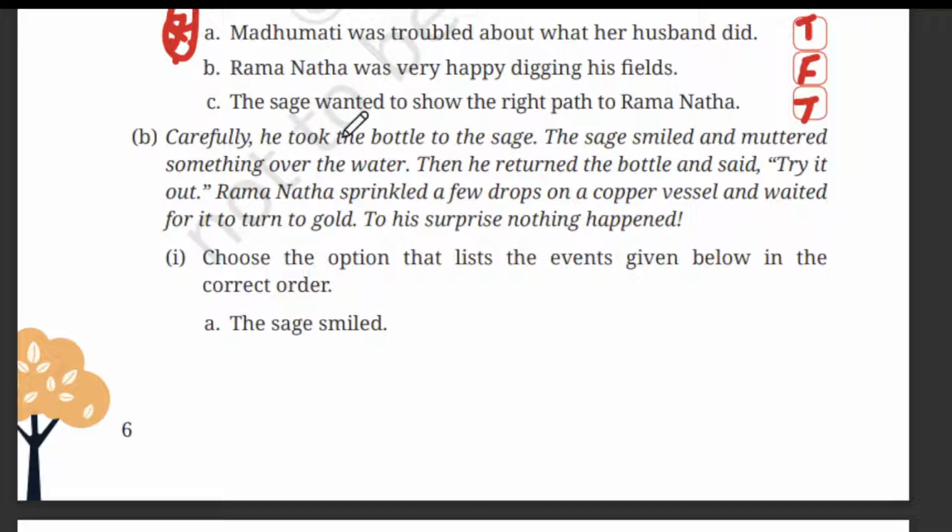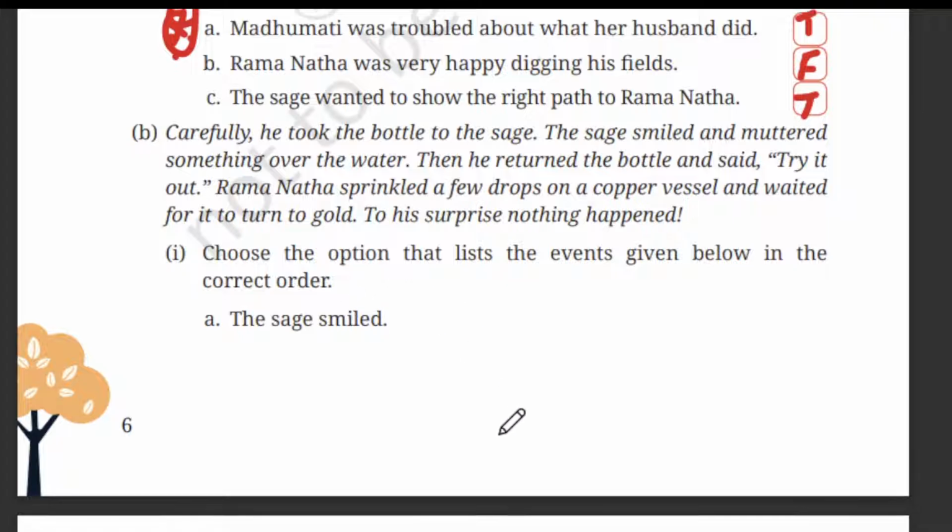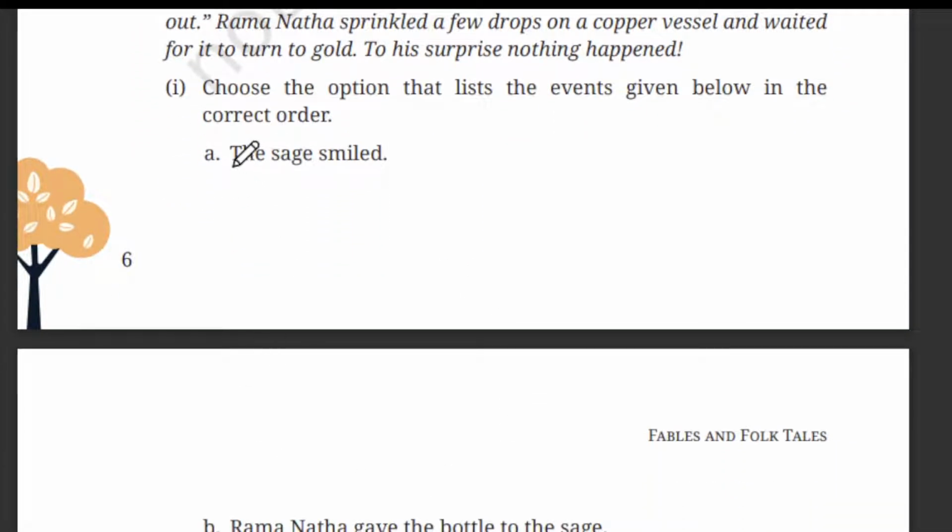Carefully he took the bottle to the sage. The sage smiled and muttered something over the water. Then he returned the bottle and said, "Try it out." Ramnath sprinkled a few drops on a copper vessel and waited for it to turn to gold. To his surprise, nothing happened. Choose the option and list the events given below in the correct order. So we have A, B, C, D and E. We have to select the correct order here.